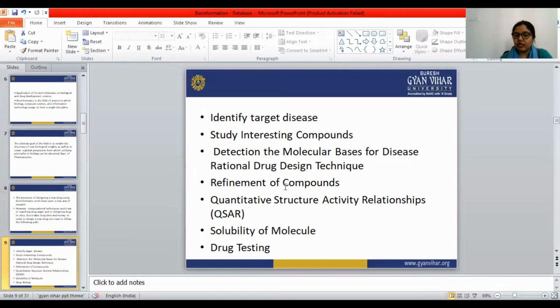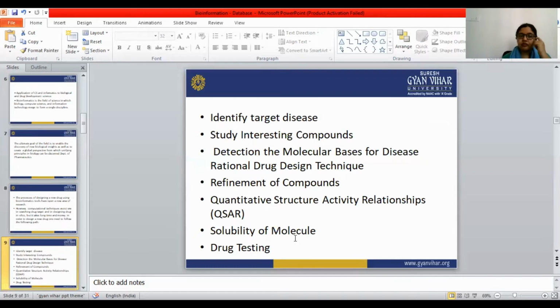Then quantitative structure activity relationship, that is, which group of the drug is responsible for the particular pharmacological action. Then solubility of the molecule, and last is drug testing.